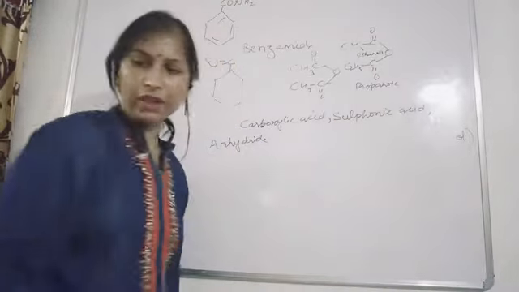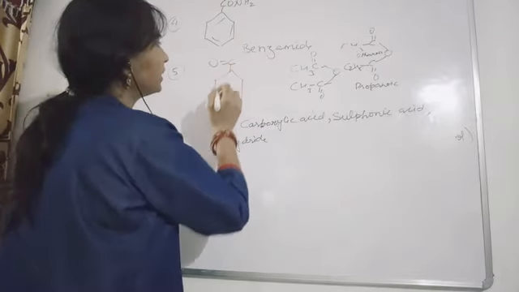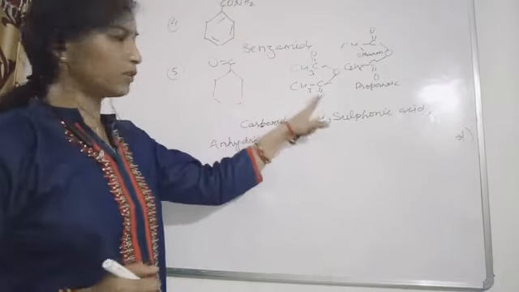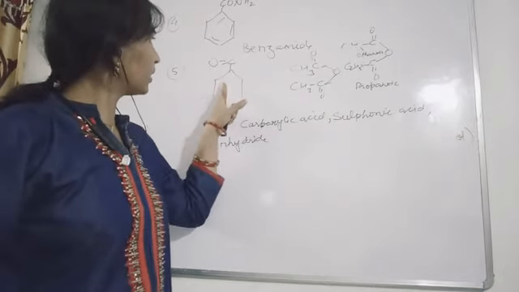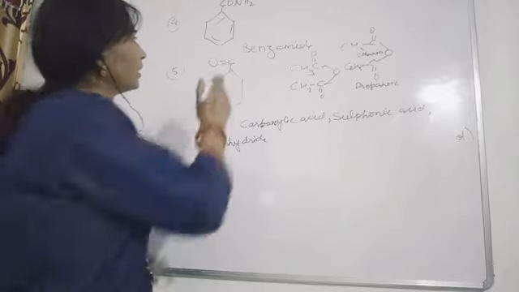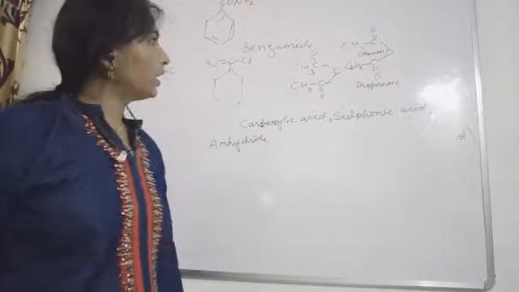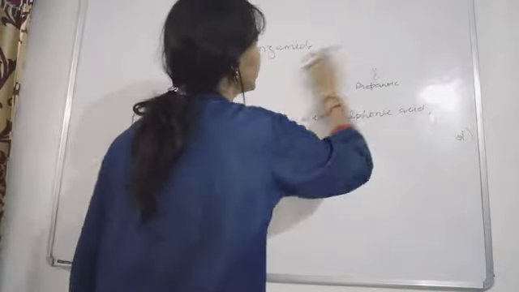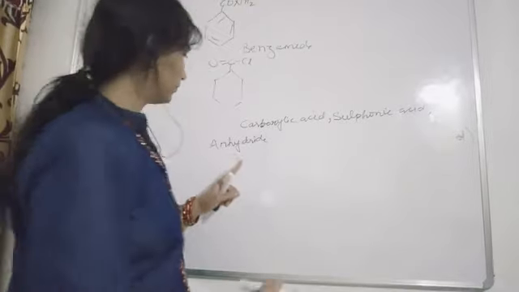So this already we have done. This was about anhydride. We were talking about acid derivatives, so acid halide. Okay, for acid halide also, let's see.